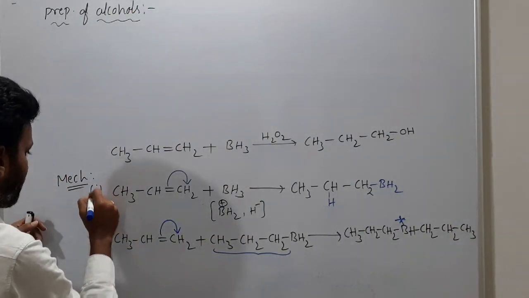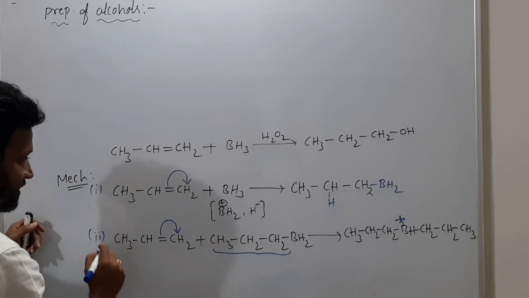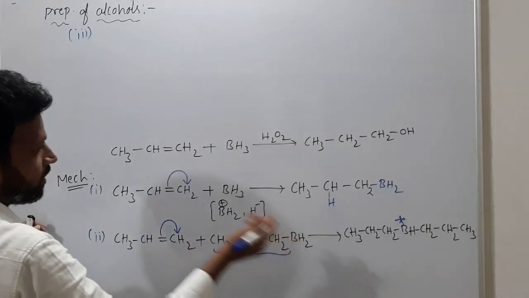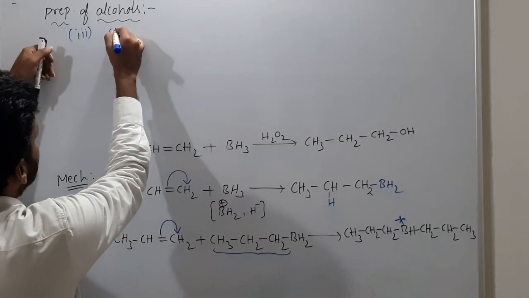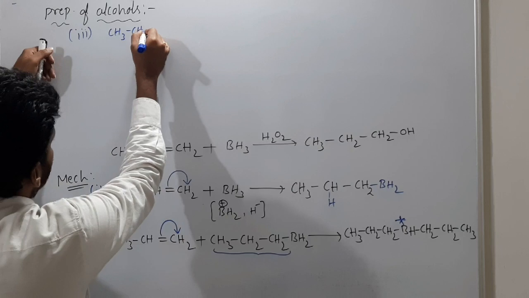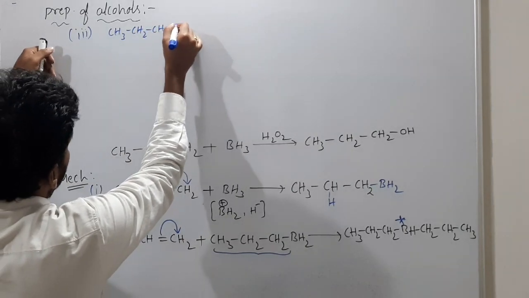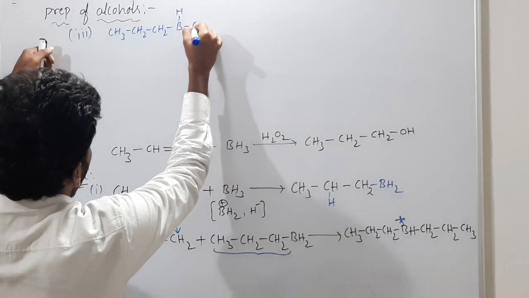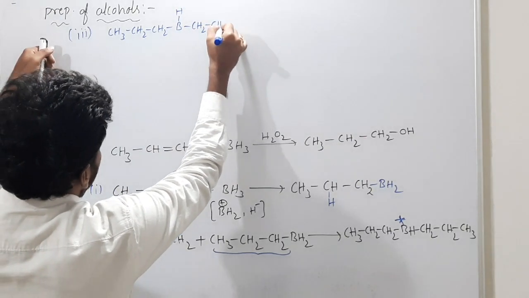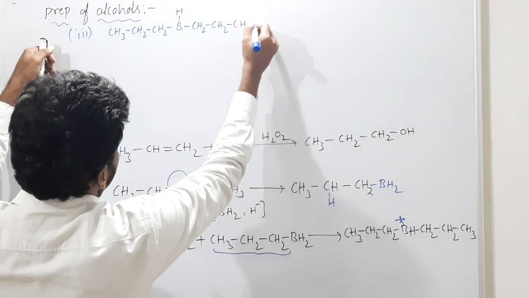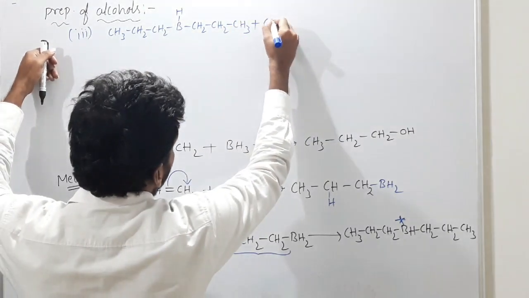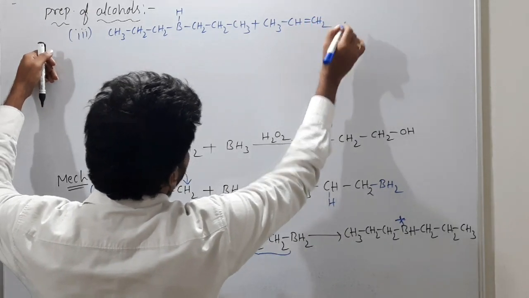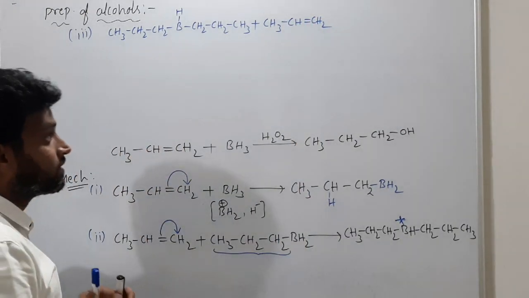This is the first step in the mechanism, and then the second step. Now the third step happens. What is that? One more alkene I will add. Now I will write this CH3, CH2, CH2, BH. Can I write BH like this? BH and CH2, CH2, CH3. For this I am adding one more alkene, that means CH3 CH double bond CH2. Getting what I am saying?